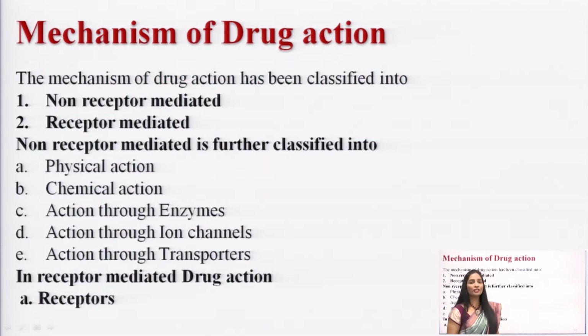And now we will see what the exact mechanism of a drug is. Once the drug enters the body, it can show its action in two ways. One is non-receptor mediated drug action and the second is receptor mediated drug action. What examples fall under non-receptor mediated action? Here there is no role for a receptor. The examples are physical action, chemical action, action through enzymes, action through ion channels and transporters. All these five categories fall under non-receptor mediated drug action.